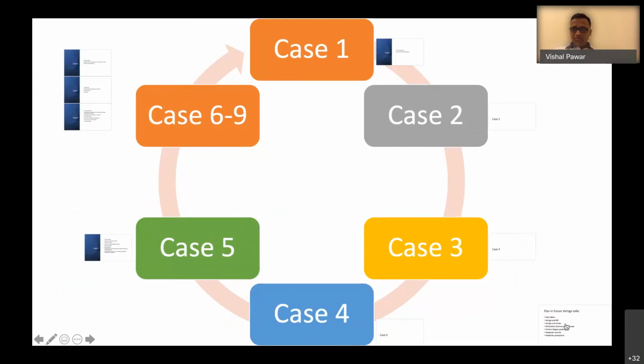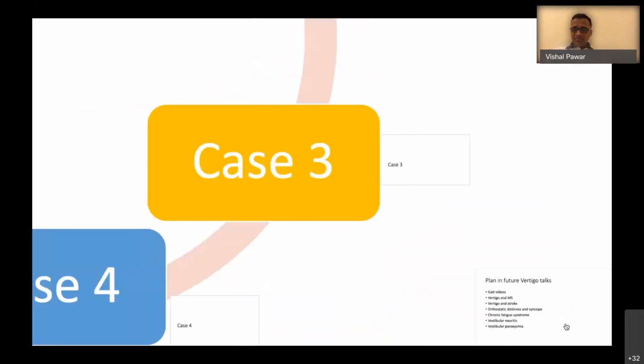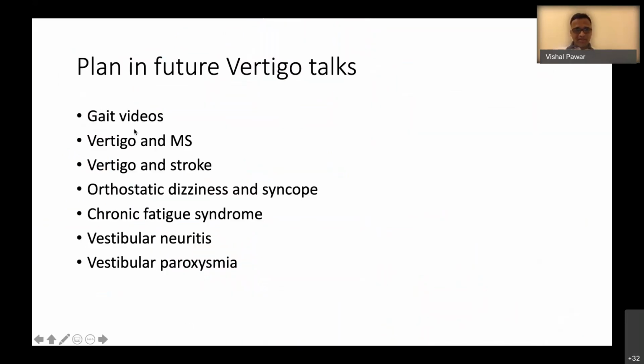And I'll just tell you the plan for the future. I have multiple cases, like some interesting gait videos, a few patients with multiple sclerosis and vestibular manifestations, a few patients with stroke and interesting vestibular findings, and orthostatic dizziness patients. Recently, I'm encountering patients with chronic fatigue syndrome.